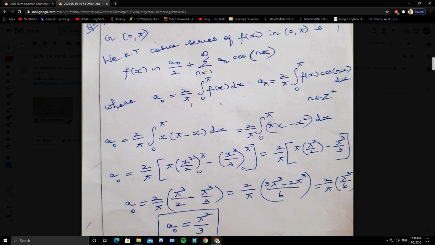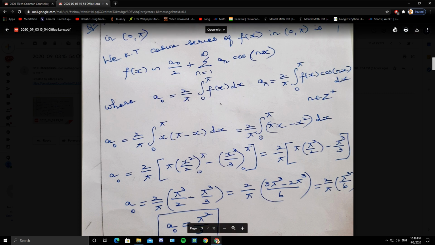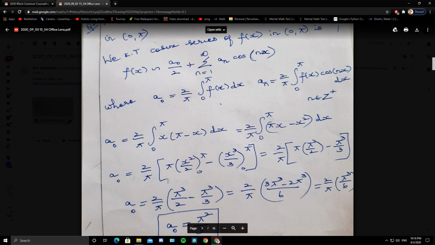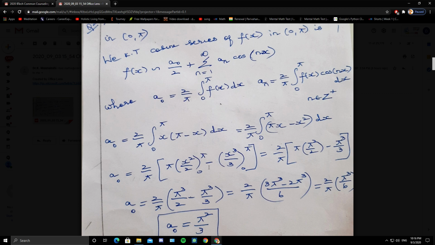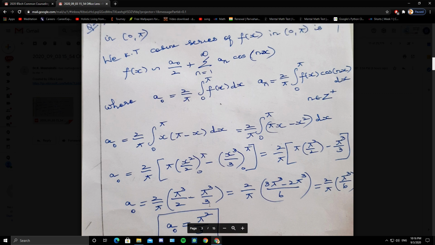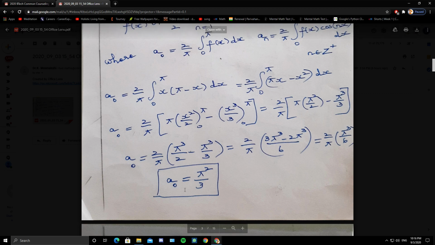So what is a naught? 2 by pi integral 0 to pi f of x dx. f of x is x into pi minus x. So 2 by pi integral 0 to pi pi x minus x square dx. So integrating x, 2 by pi, pi into x square by 2 minus x cube by 3. So it is pi into pi square by 2 minus pi cube by 3. So that is 2 by pi of pi cube by 2 minus pi cube by 3. 6 is the LCM. So 2 by pi of 3 pi cube minus 2 pi cube, that is pi square by 3. So the Euler constant a naught is pi square by 3.